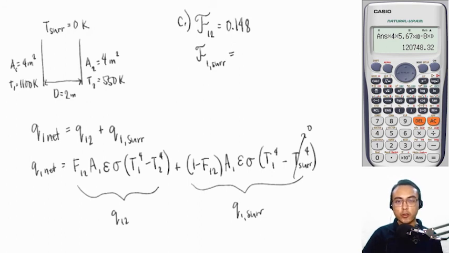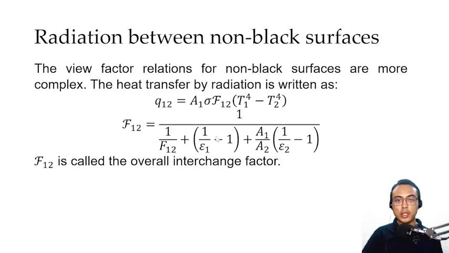If you go back to the equation of the overall interchange factor, the modification would become fancy F1 surroundings is equal to 1 over the view factor from surface 1 to the surroundings plus the following. But if you take a look at this ratio, A1 over A2, A1 pertaining to the area of plate 1 and A2 pertaining to the area of the surroundings, we can say that the area of the surroundings is much bigger than area 1, such that the ratio A1 over A2 approaches 0. If A1 over A2 is approaching 0, a very, very small number, we can neglect this term such that we will only be left with 1 over F1 surroundings plus the following terms.